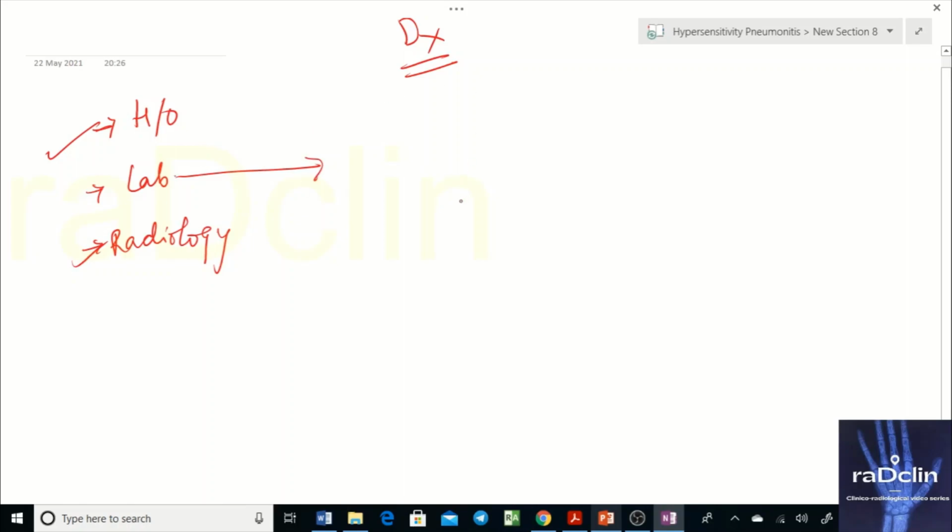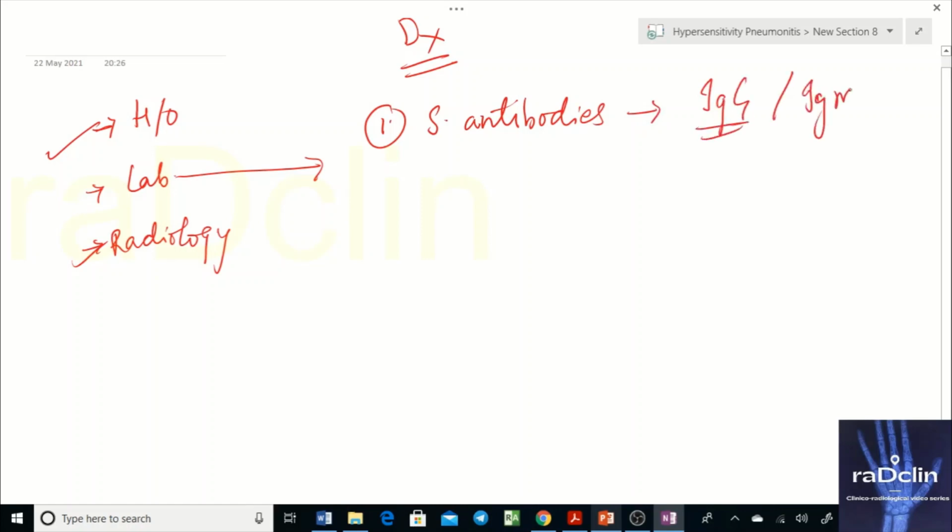Obviously, the patient is having a hypersensitive immune response. After first exposure, the patient will develop antibodies, so we should get serum antibodies done. Primarily these are IgG antibodies, but definitely IgM and IgA also form in the body. Now, can you have antibodies in a patient who is exposed to the allergen but is asymptomatic? Definitely yes. So they have a corroborative, supporting role in diagnosis, but they can be seen in asymptomatic patients as well.